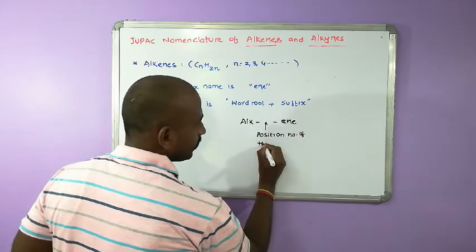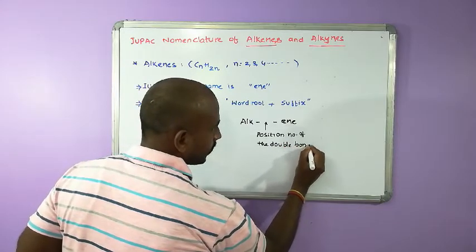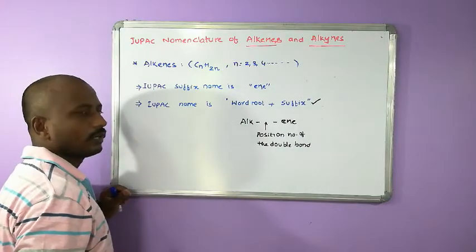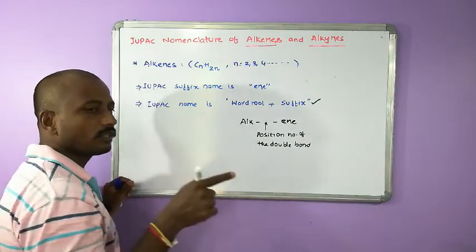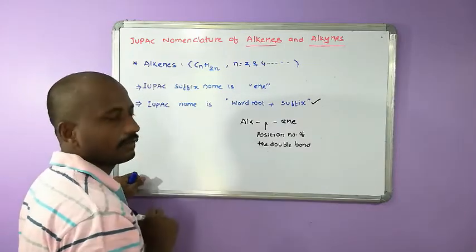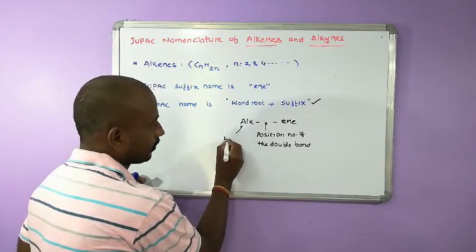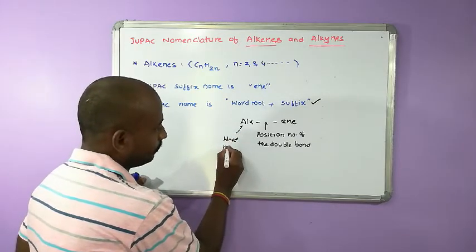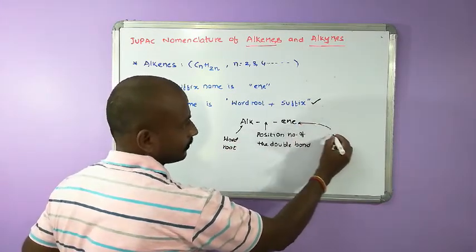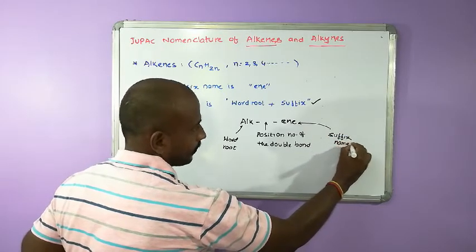I would not complicate it. If more than one position is possible for the double bond, you have to give this type of IUPAC name: alk is the word root, and en is the suffix name. Leave all those.